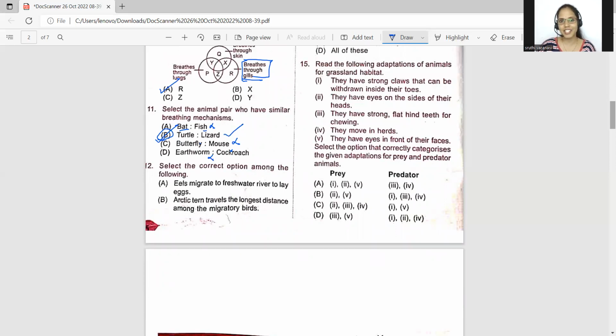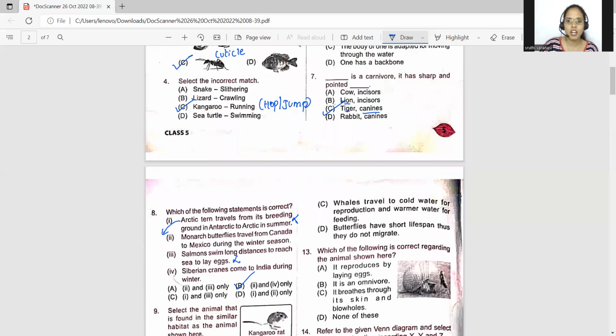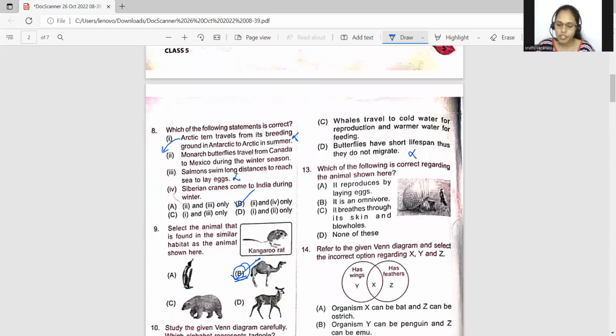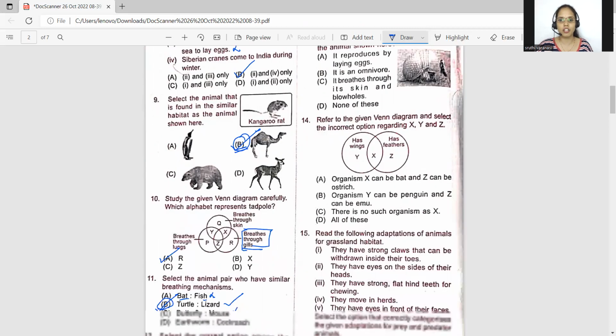So just now we discussed, here I will show you an option. Monarch butterflies travel to Canada. I mean, from Canada to Mexico. So they do migrate. This is a wrong option. Whales travel to cold water for reproduction? No. An animal goes for reproduction in search of favorable conditions. So it will go in search of warmer water. It lives in cold water for feeding. So this is given entirely opposite.